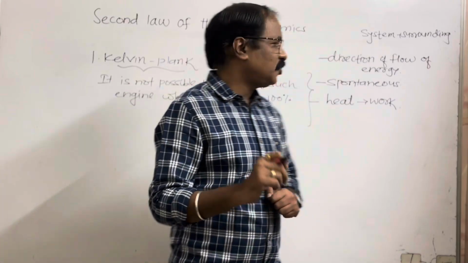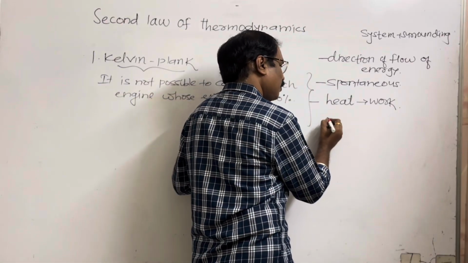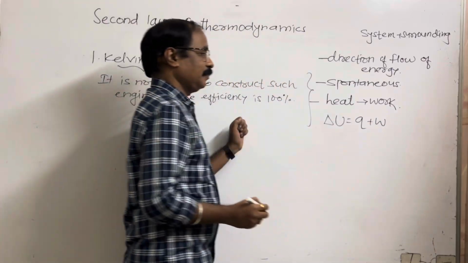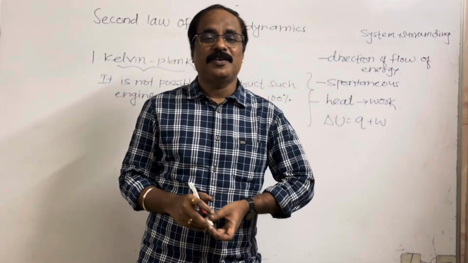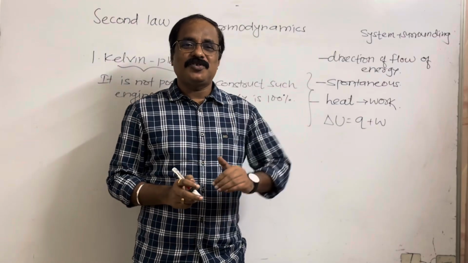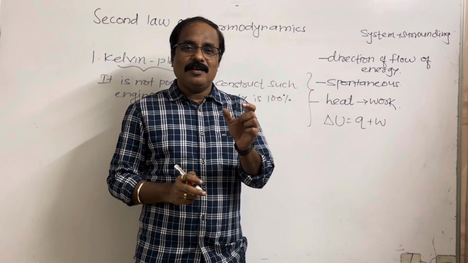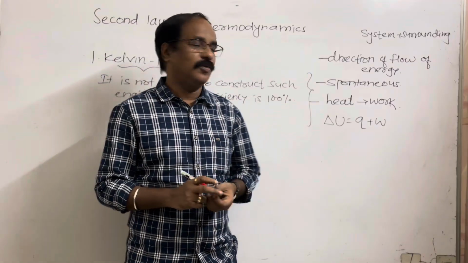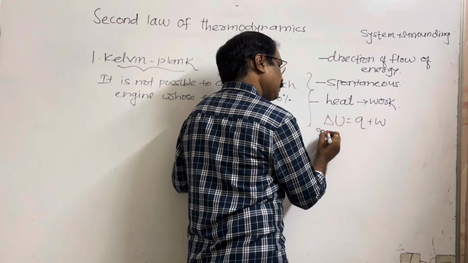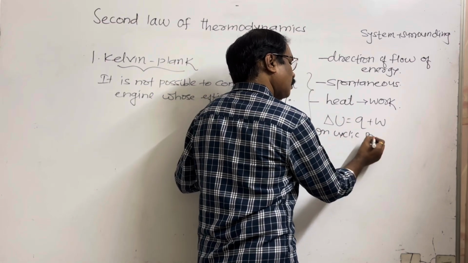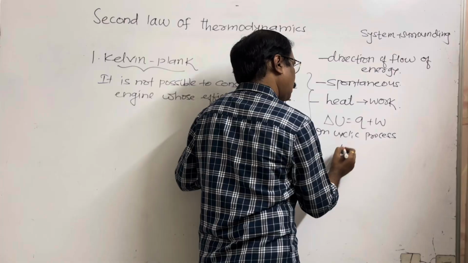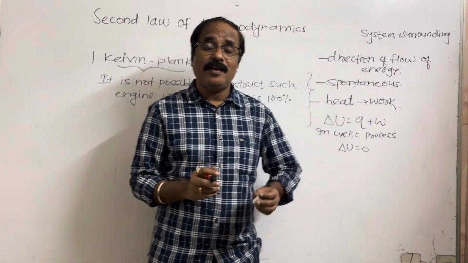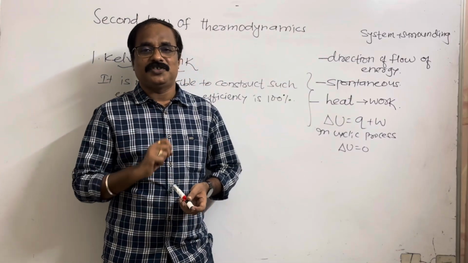In the first law of thermodynamics, we have seen the mathematical deduction: delta U is equal to Q plus W. In a cyclic process, delta U equal to 0, that is, change in internal energy equal to 0. Why? Because internal energy is a state function.